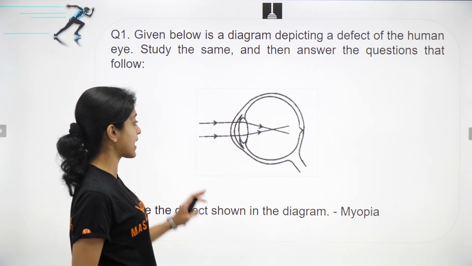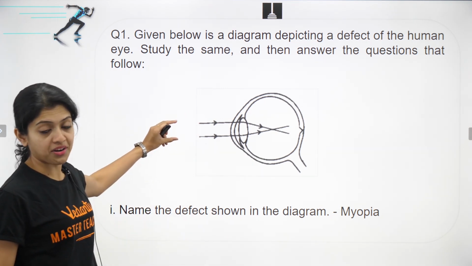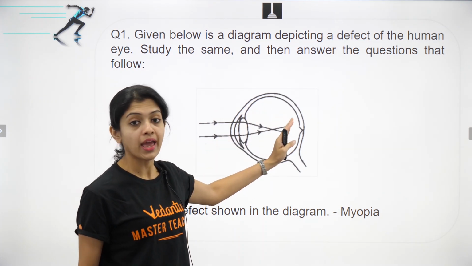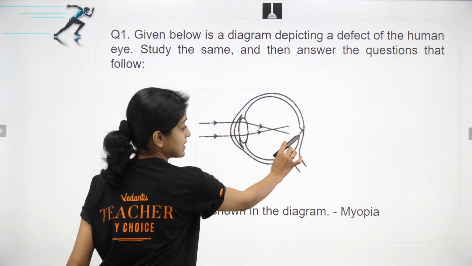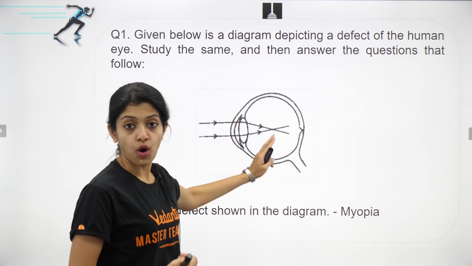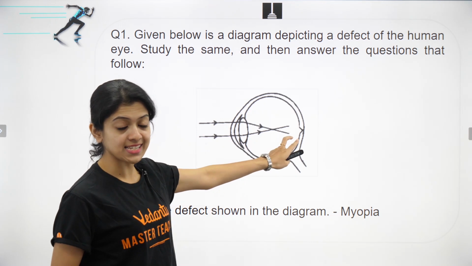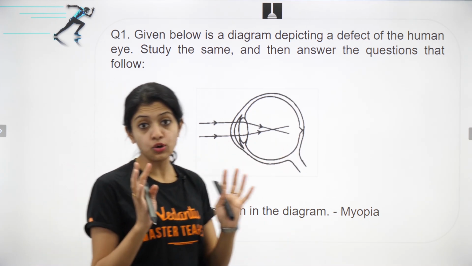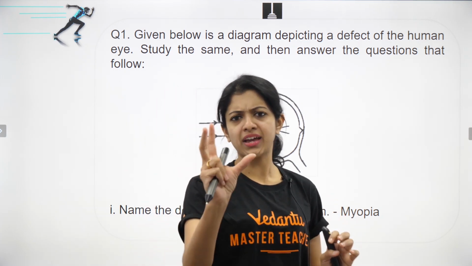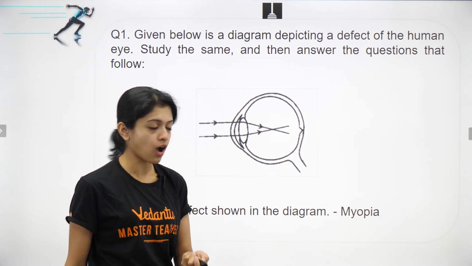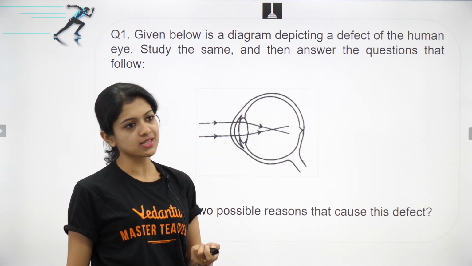How do you identify that? The rays coming from a faraway object are converging here and forming an image in front of the retina instead of bang on the retina, right? It's forming the image at a distance in front of the retina, which gives the person looking at the object a very, very blur image. Okay, so this is called myopia or nearsightedness or short-sightedness.